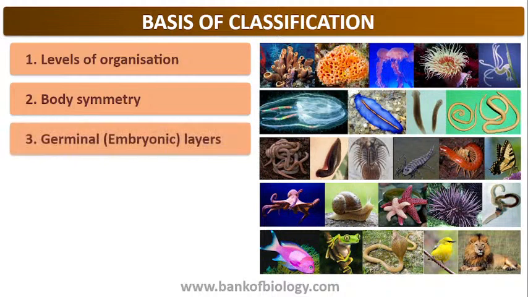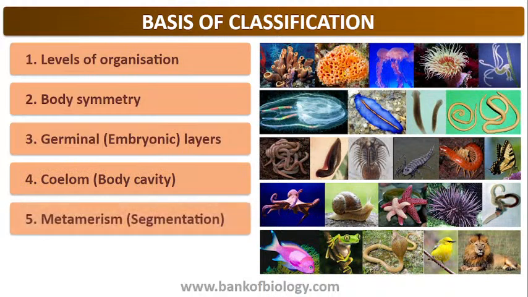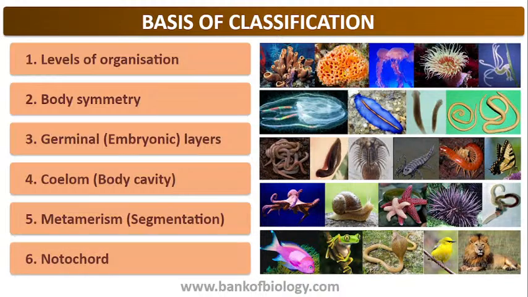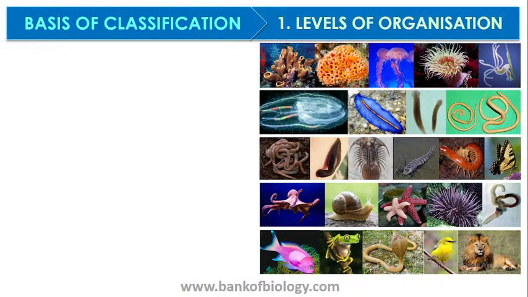Then we'll be talking about germinal layers. These germinal layers are nothing but the embryonic layers, the layers that are formed during embryonic stages. Coelom, the body cavity. Metamerism, that is the segmentation in an organism. And notochord. So let us start with the basis of this classification with the first one, levels of organization.